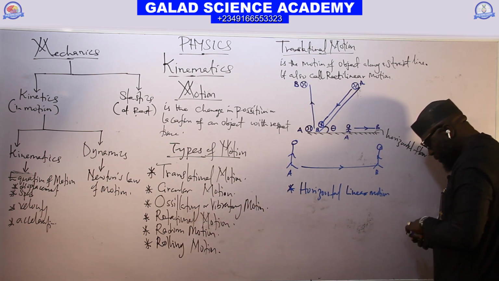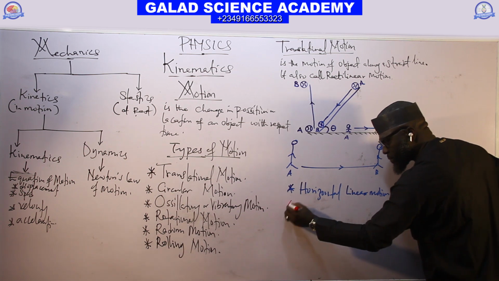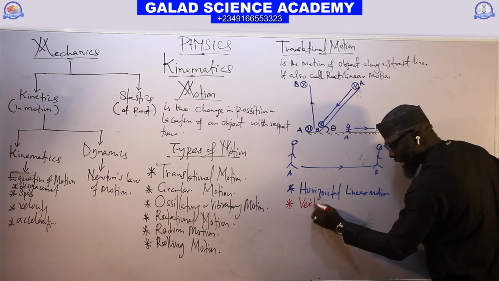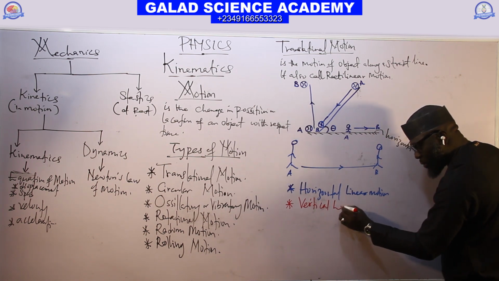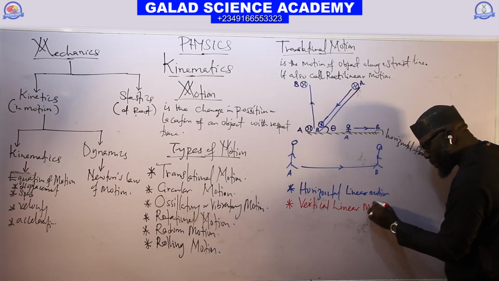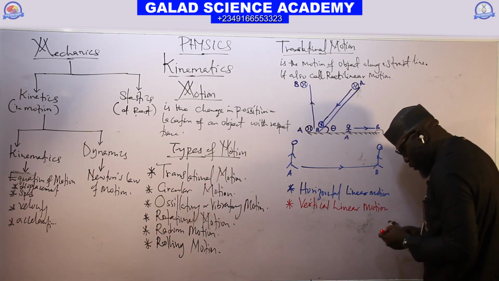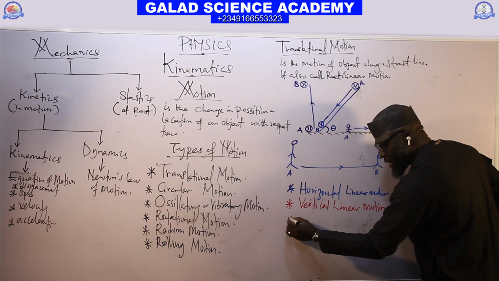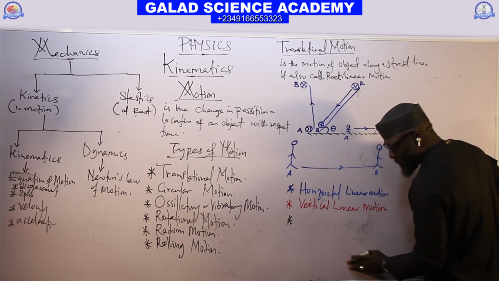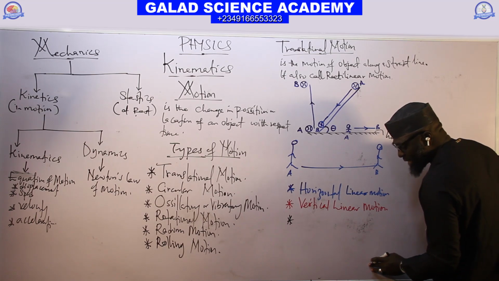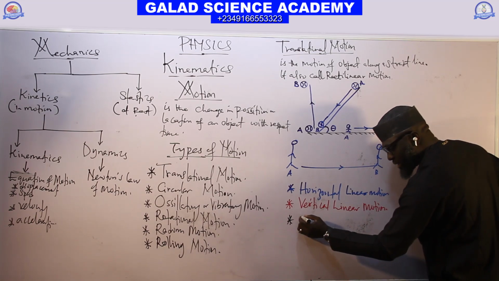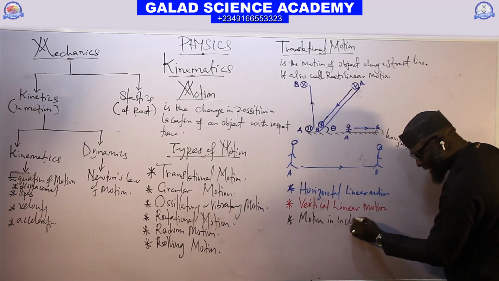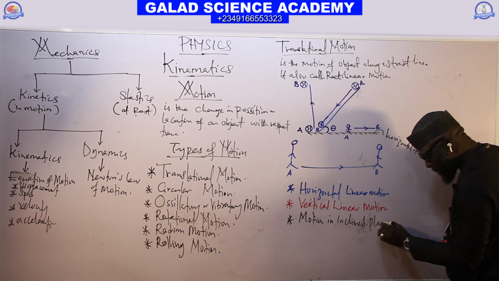The second one, we have vertical linear motion. The third one, we have motion in an inclined plane.